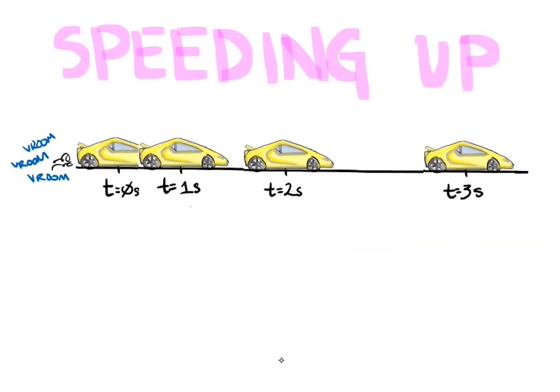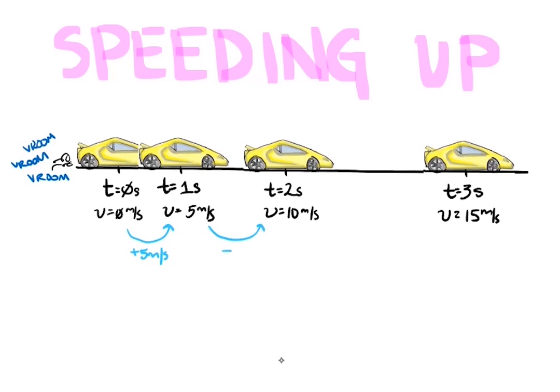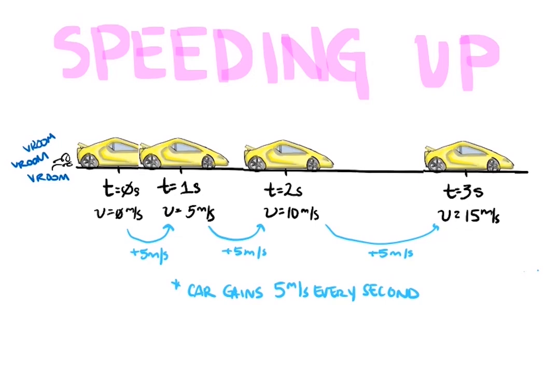Let's imagine that the car starts from rest, and 1 second later its speed is 5 meters per second. Another second later, its speed is 10 meters per second. And after 3 seconds, its speed is 15 meters per second. Notice how every second the car is gaining a value of 5 meters per second. That's where we get our units for acceleration. The car gains 5 meters per second every second. That's the car is accelerating at 5 meters per second per second, or 5 meters per second squared.